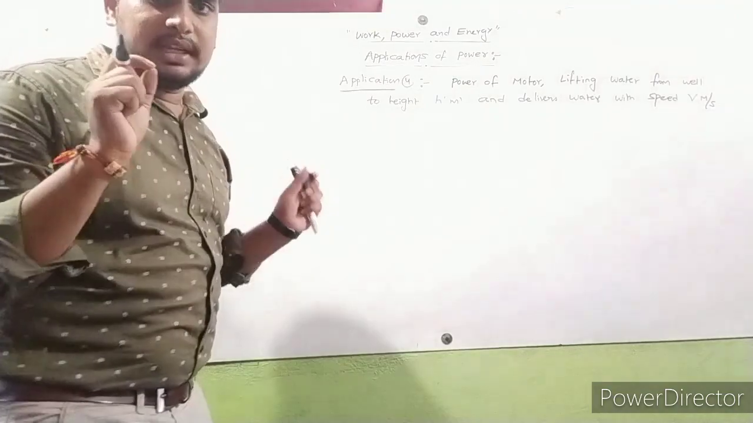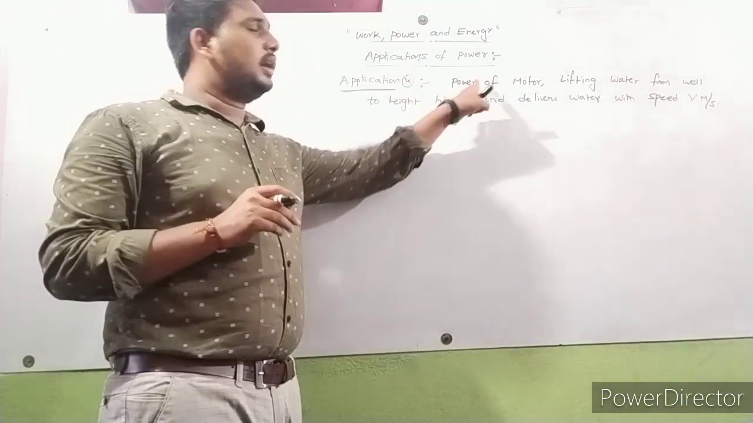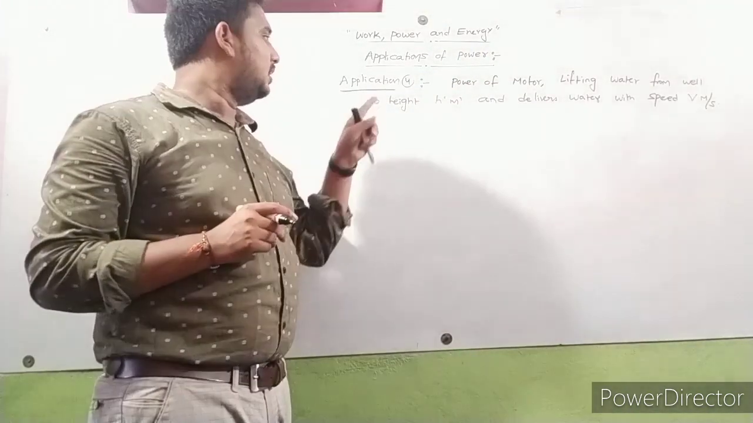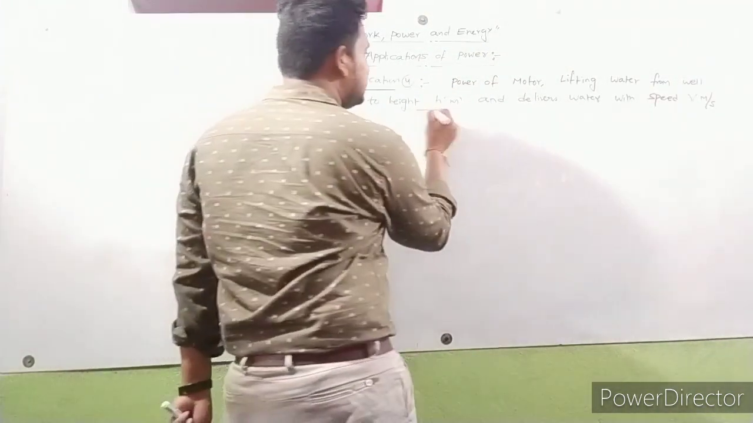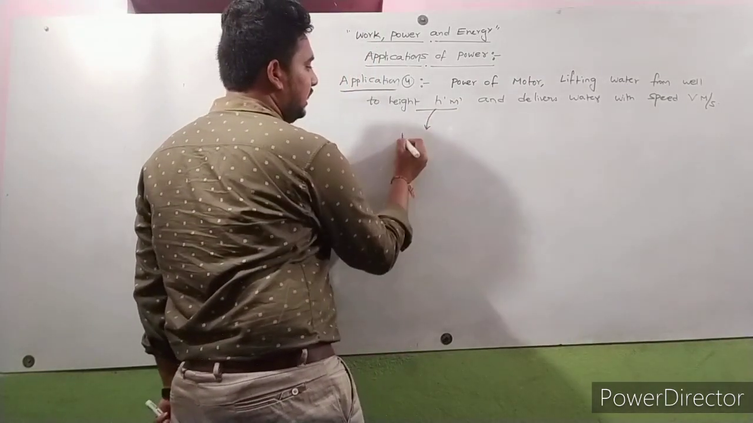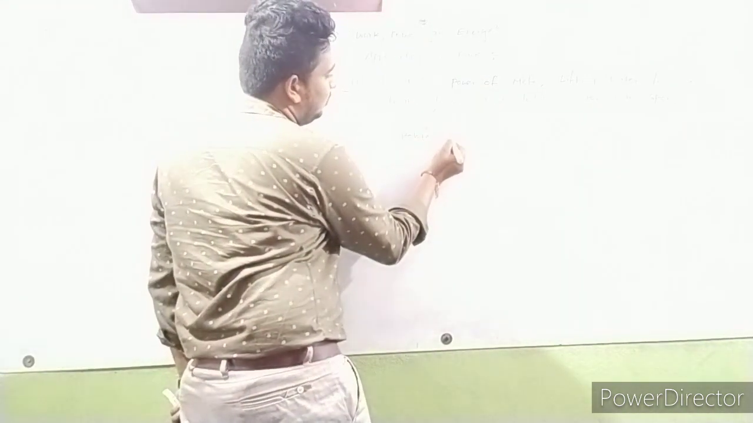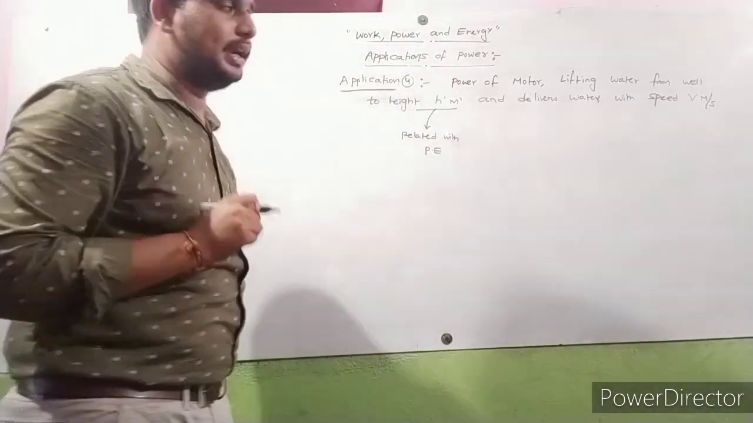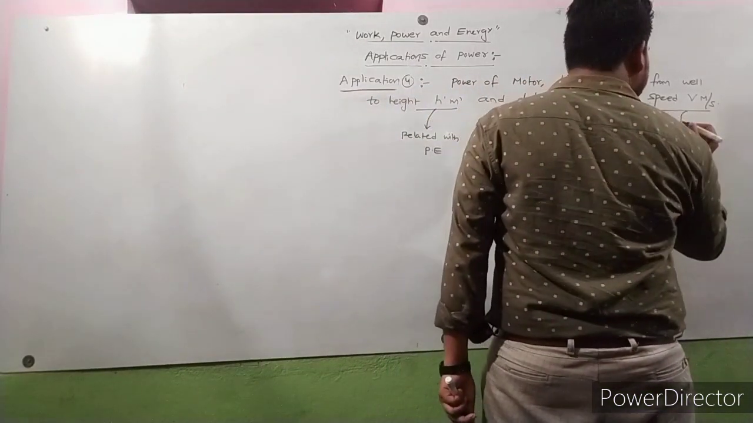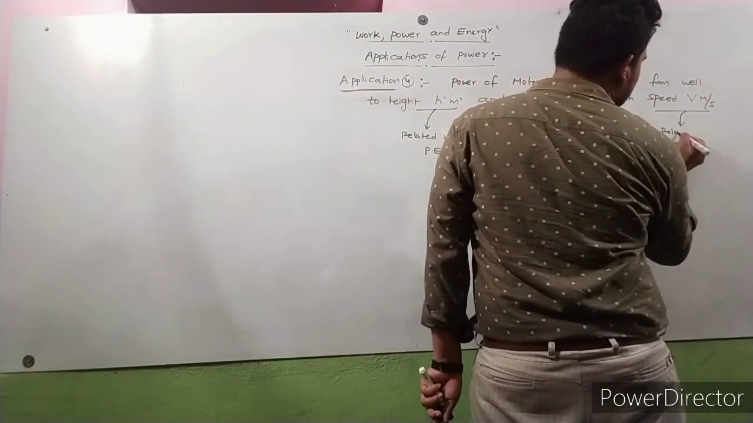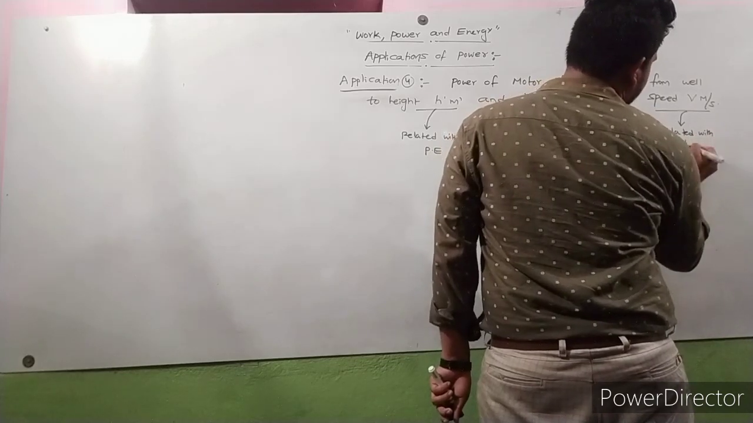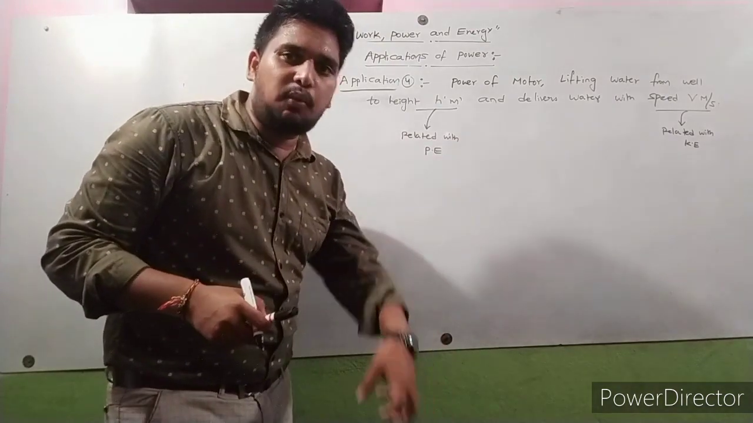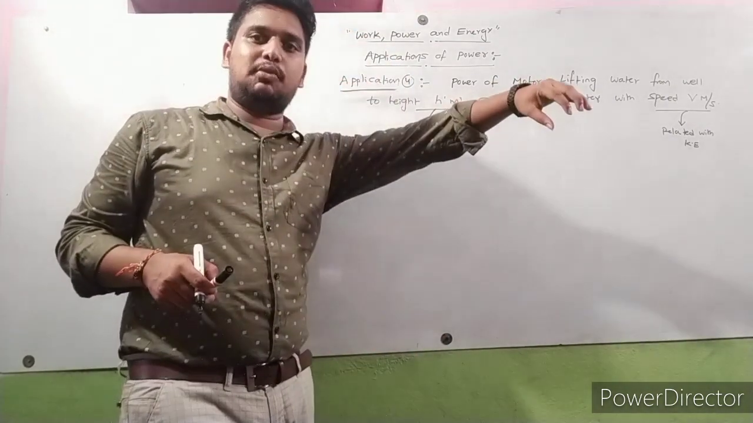Here observe the question carefully. Power of the motor lifting water from the well to height h. When h is given, that is related with potential energy. This is very important. Whenever h is given, that is related with potential energy. Whenever v is given, it is related with kinetic energy. So here it initially lifts the water to a certain height and then delivers the water with velocity.